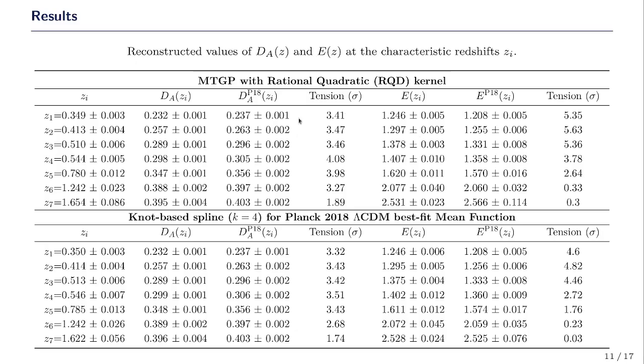Once we know dA and the Zi and their uncertainties, we can compute Ezi from them directly, compare it to the best fit Planck ΛCDM value, and also compute the tension between them. We notice a clear trend that at very low redshifts, around 0.35 to 0.7, there is almost a 4 to 5 sigma tension in the estimates of the expansion rate, which we are calling new expansion rate anomalies from the DESI and the DES supernovae observations.